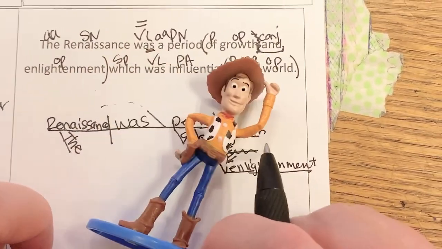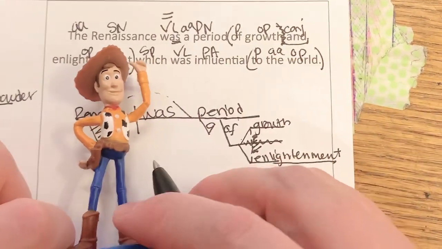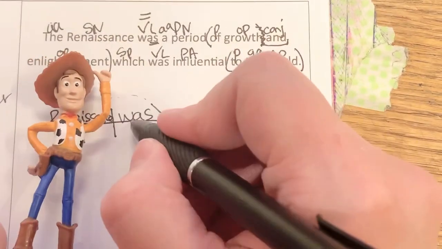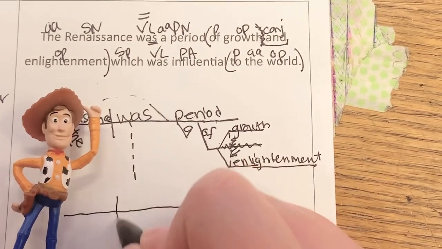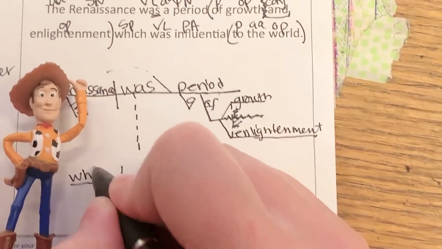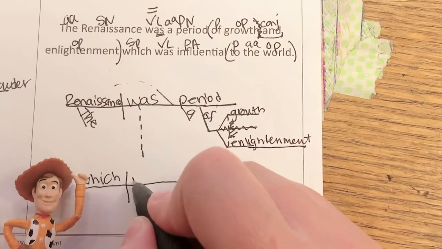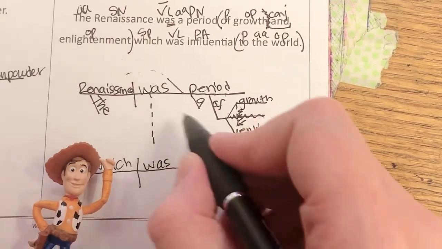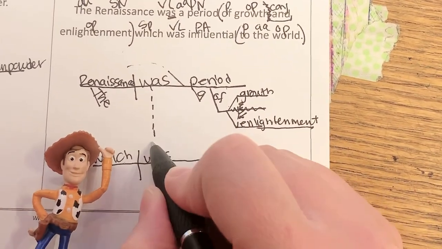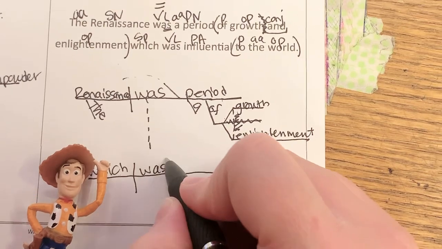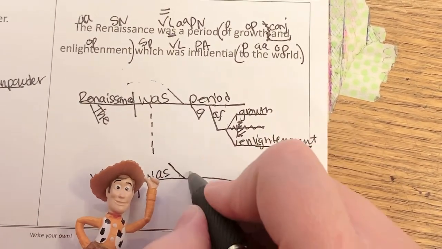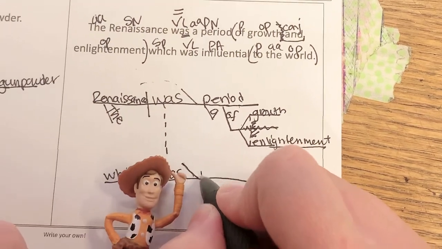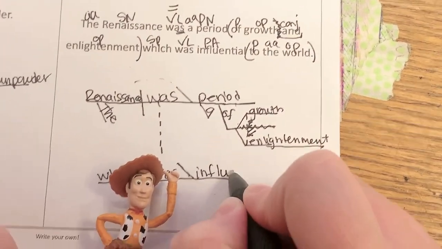Which was influential. Now, in this case, since which is not acting as a conjunction, we're just going to put a line between the verbs. And which will be our subject. Was will be our verb. Now, is this going to go straight up or is it going to slant back? It's going to slant back because it's describing our subject. It's a predicate adjective. And we're going to write here, influential.